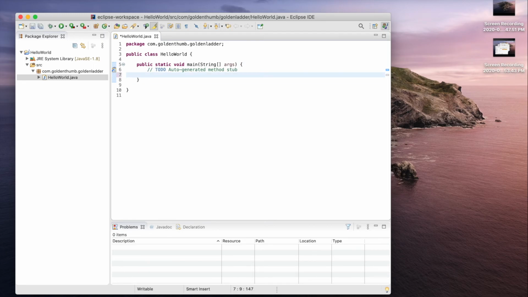Let's add a line of code. SYSO. And I press Control space to autocomplete the System.out.println. The famous hello world message.